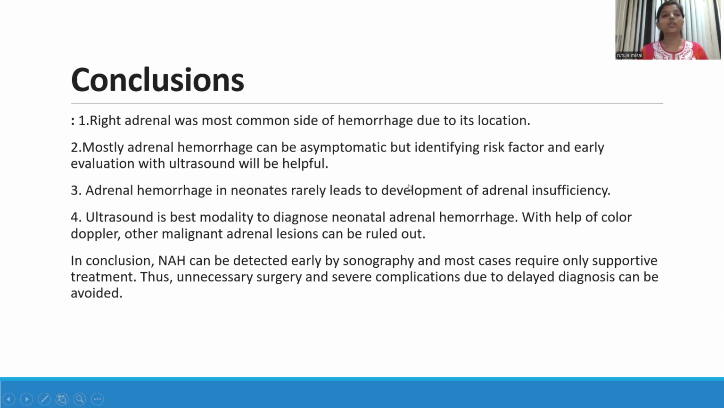Conclusion was, right adrenal gland was the most common site of hemorrhage due to its location. Also, mostly adrenal hemorrhage can be asymptomatic, but identifying a risk factor and early evaluation with ultrasound will be helpful. Adrenal hemorrhage in neonate rarely leads to the development of adrenal insufficiency, as there was no case with such presentation. Ultrasound is the best modality to diagnose neonatal adrenal hemorrhage.